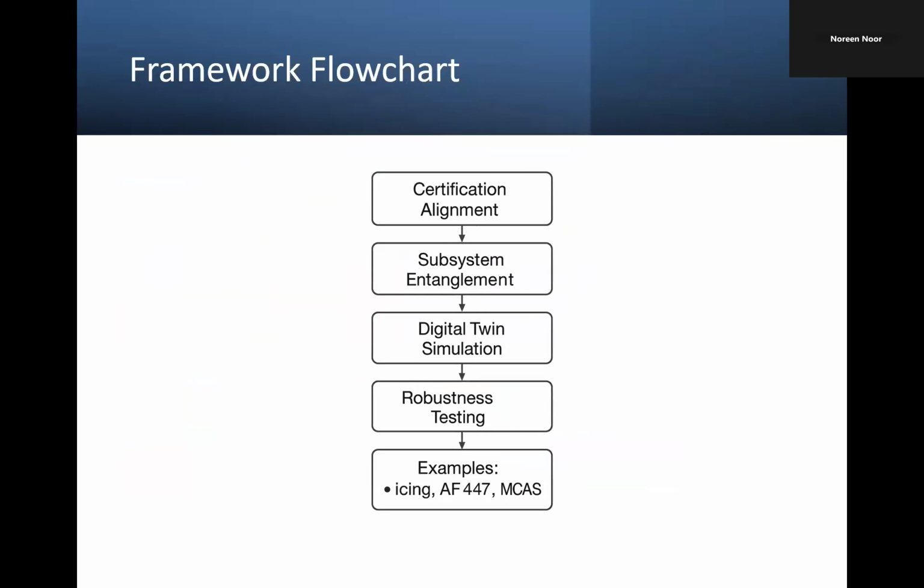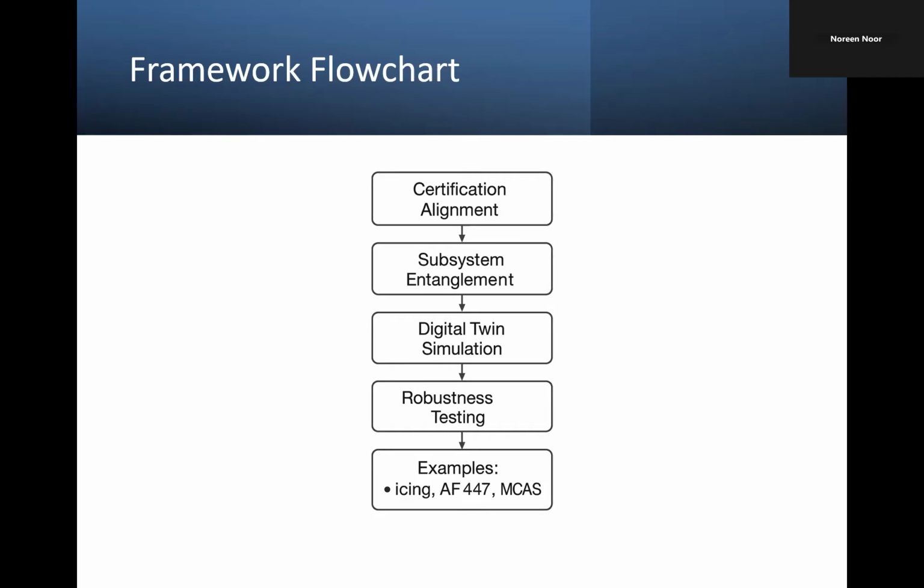Next, we have our framework flowchart. So, this flowchart explains the complete validation pipeline. We start with the machine learning model and move it through 5 evaluation stages. Step 1 is the certification alignment, and then subsystem entanglement, and digital twin simulation, robustness testing, and then we have temporal testing. If we talk about the certification alignment, what we want to happen in this framework is that I document the test results in a format compatible with aviation standards. So this prepares evidence needed for machine learning adoption.